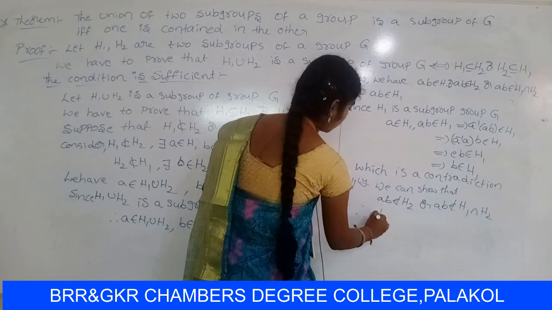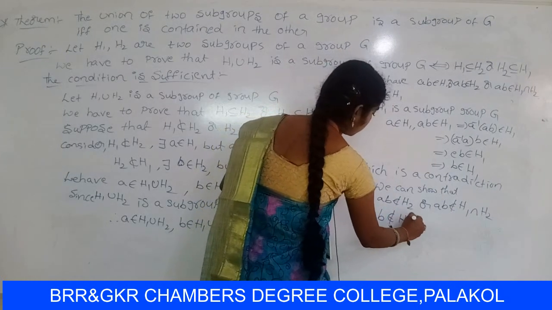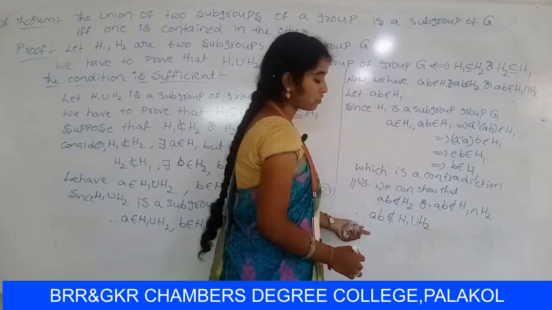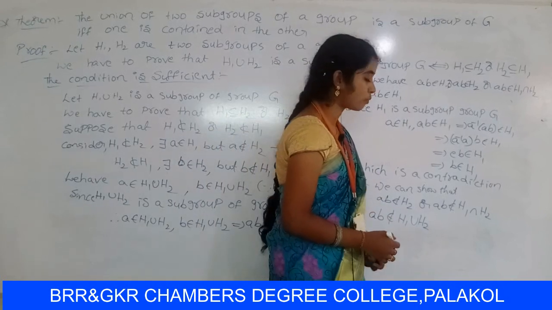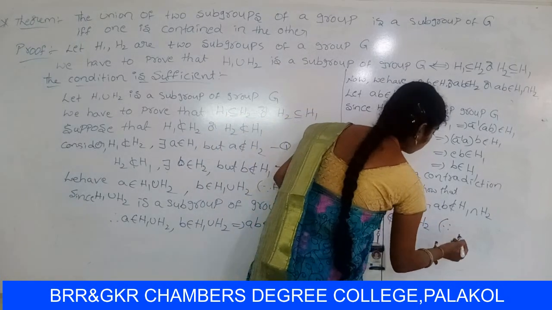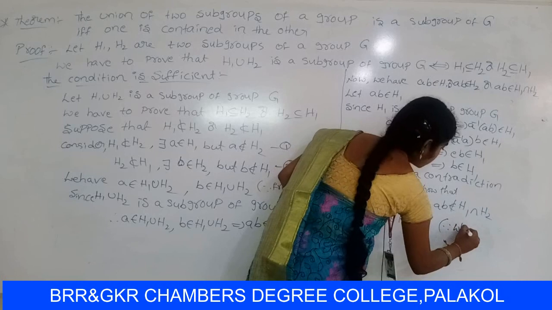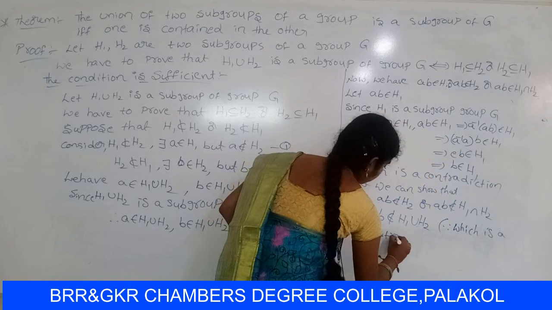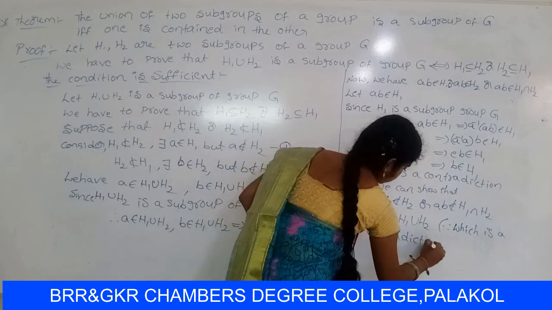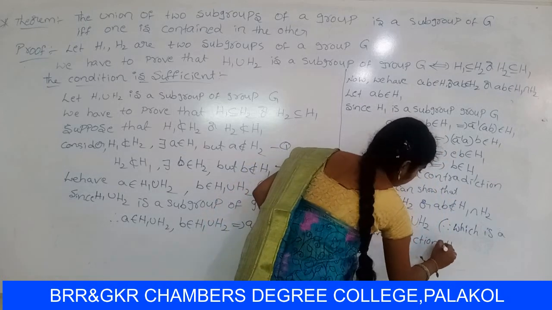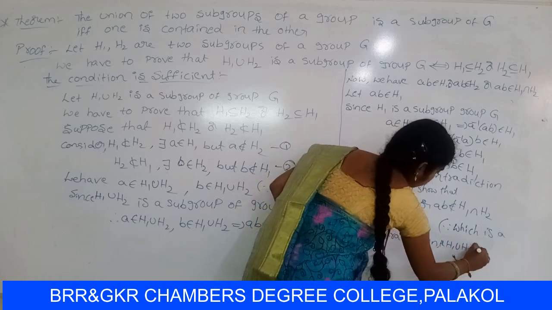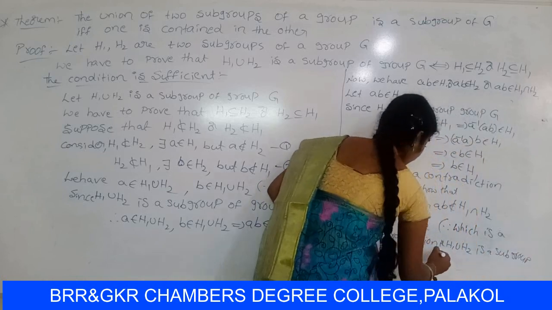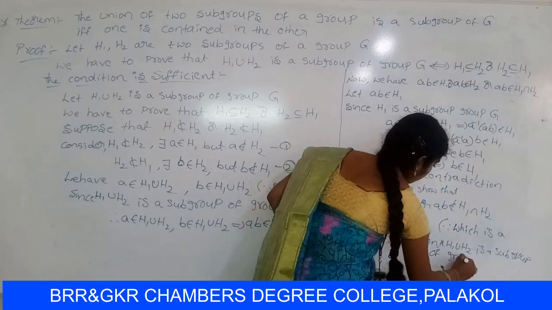Therefore, AB does not belong to H1 union H2, which is a contradiction because H1 union H2 is a subgroup of group Z.